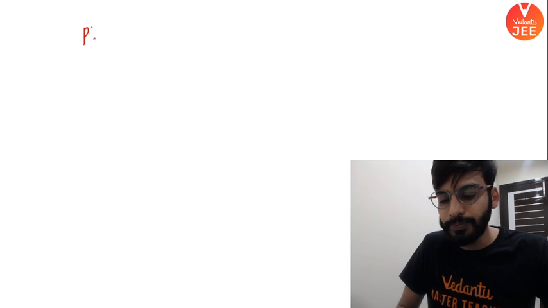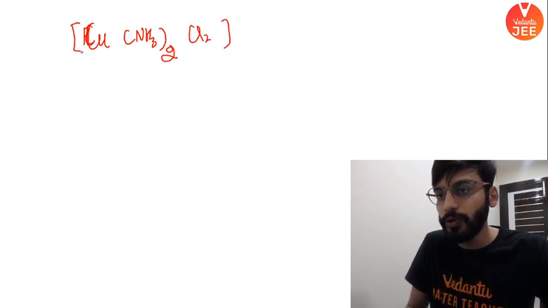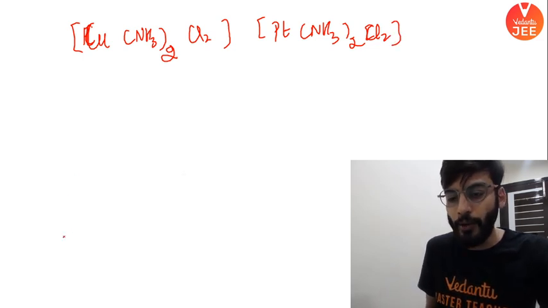Check this out. So the problem was in the previous one, copper, Cu ammonia whole twice Cl2, Pt ammonia whole twice Cl2. Yes, pay attention, beta. The question was this.